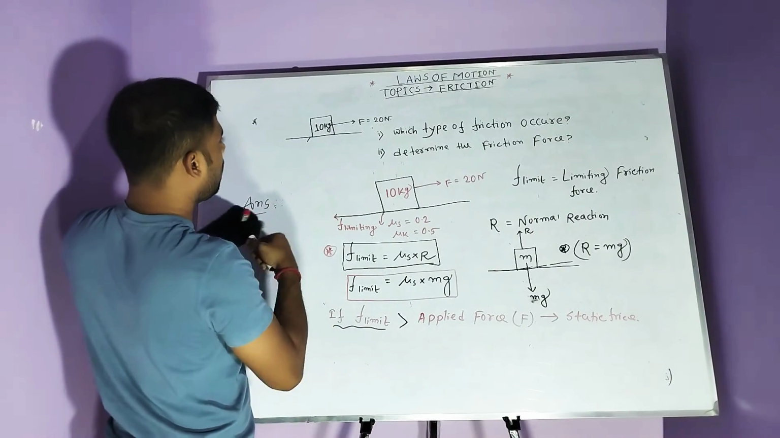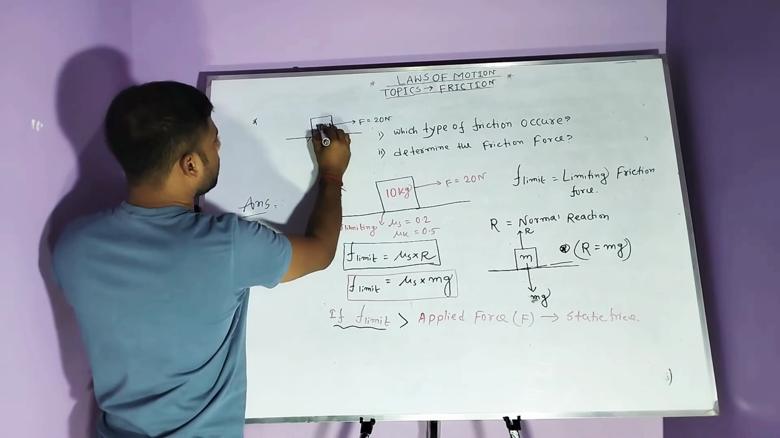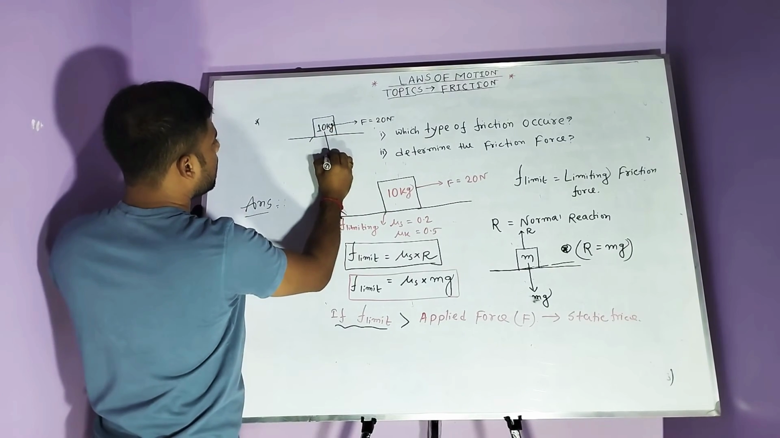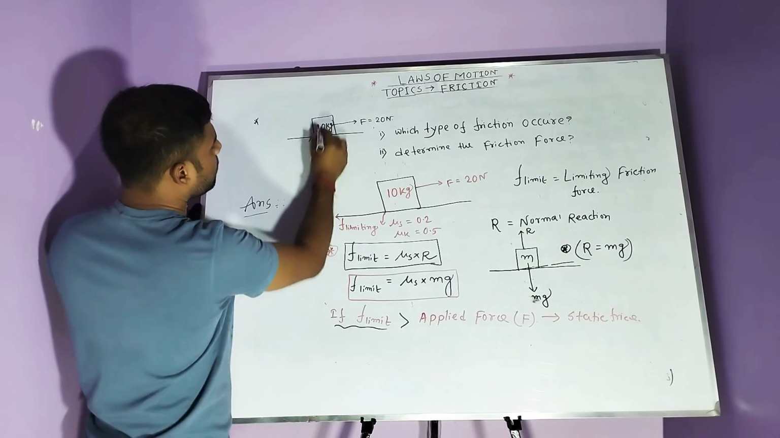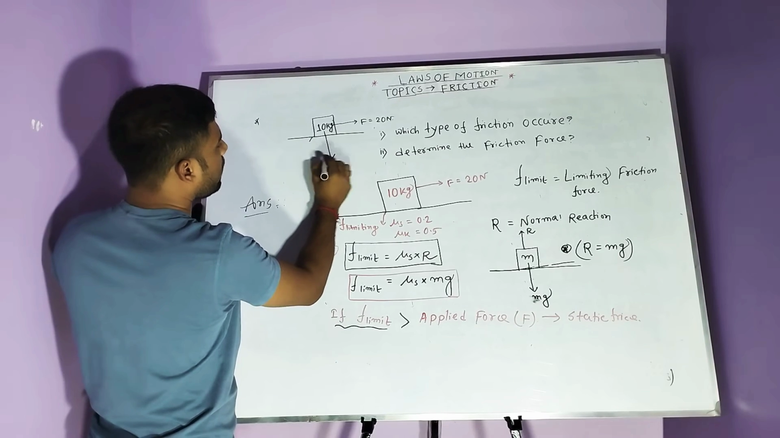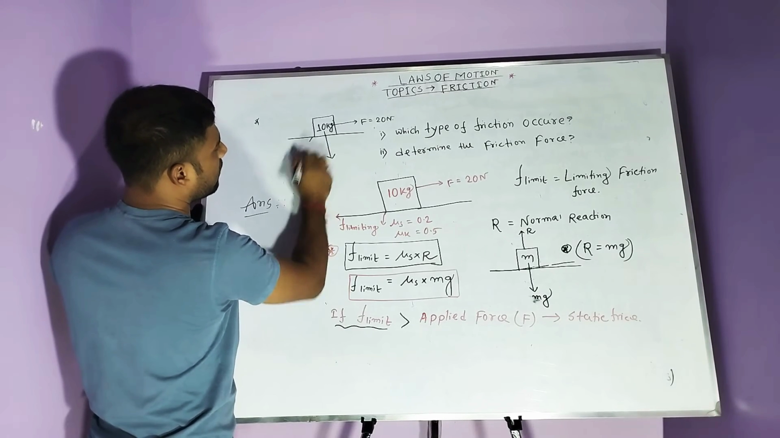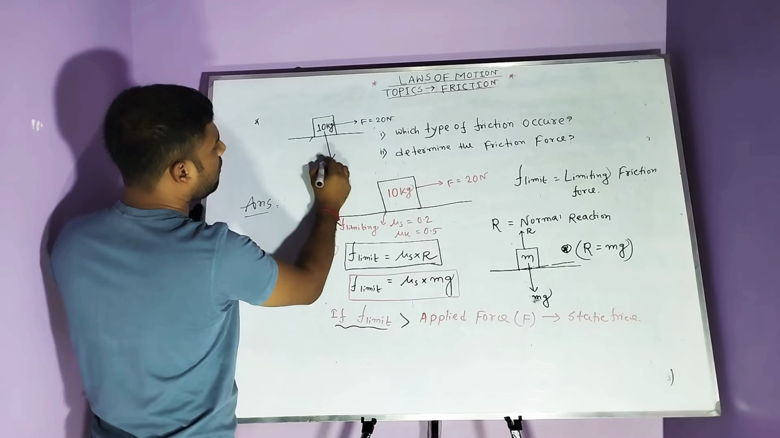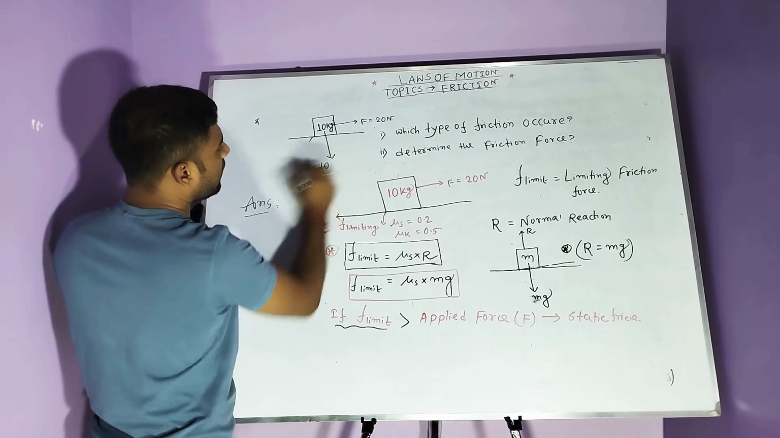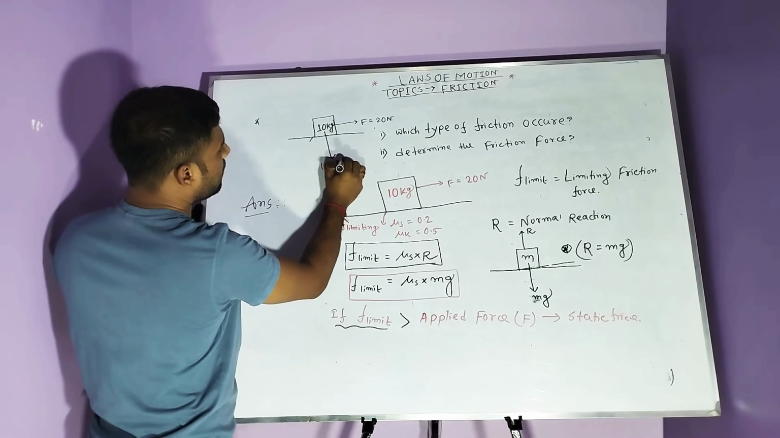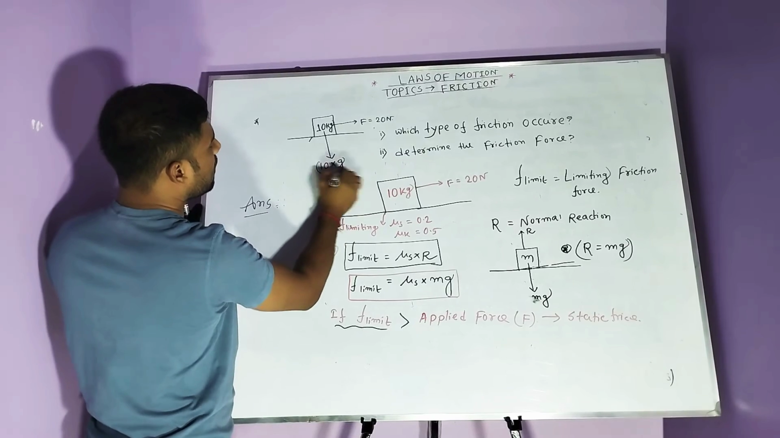In the diagram, the weight of the body is always directed downward. The formula of weight is mass into acceleration. What is the weight of the body? Mass, 10 kg, into acceleration, small g. This is the weight of the body.